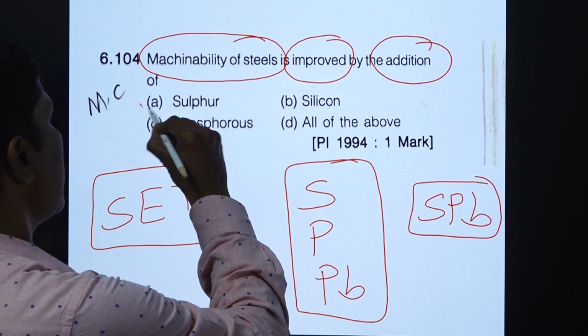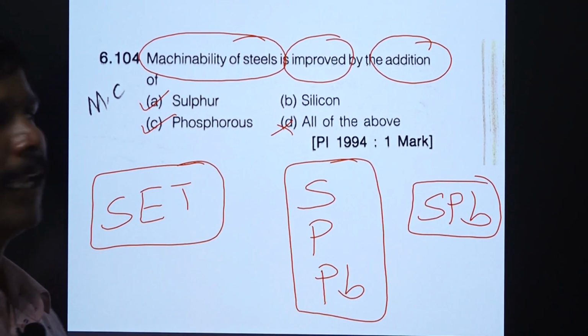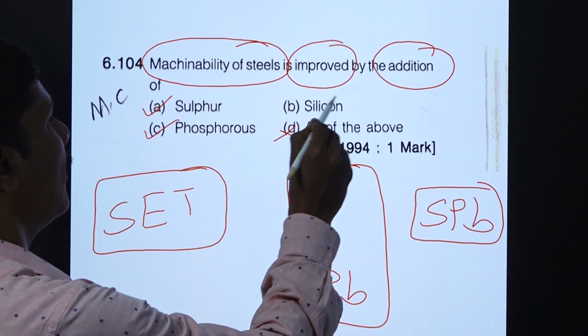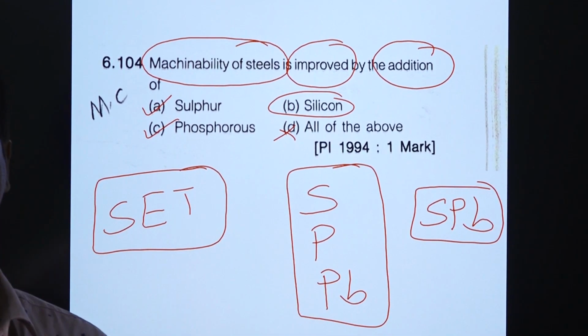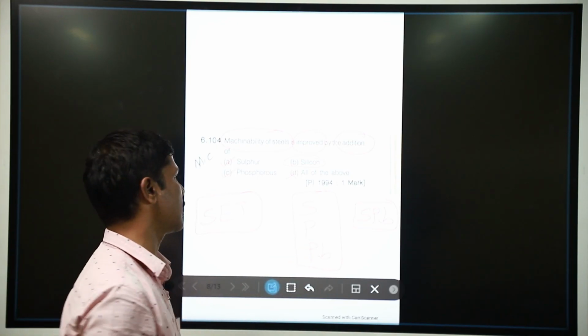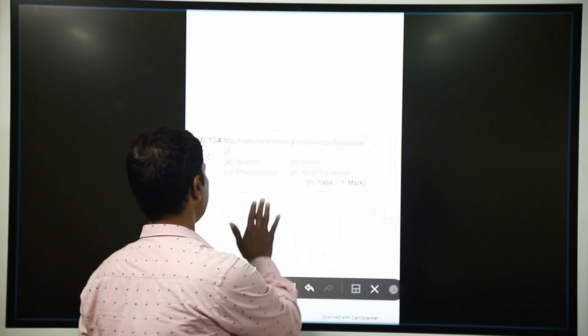So here the option is A and C. It is not all the above, only A and C. Sulfur, phosphorus, lead is not there. Instead of silicon, if lead is given, it would be all the above. Here only sulfur and phosphorus is the right answer. So option A and C is the best option.